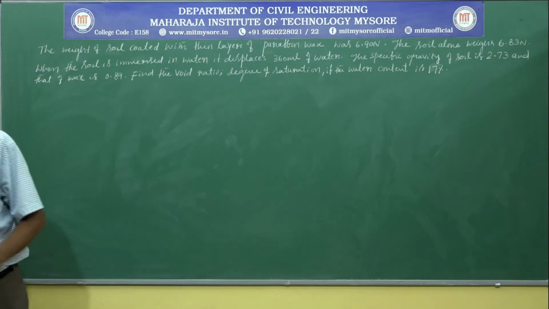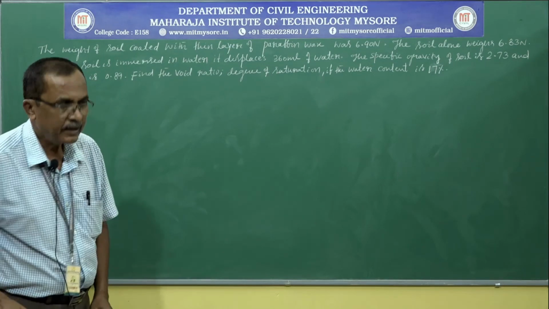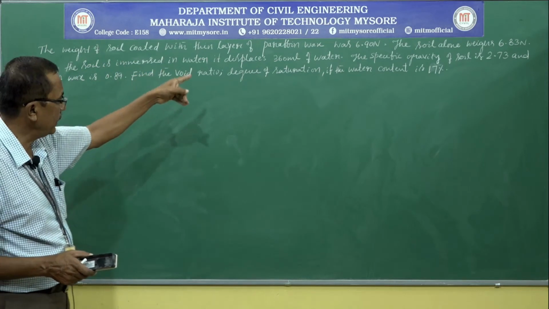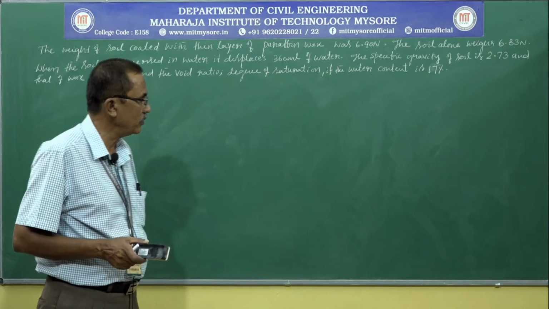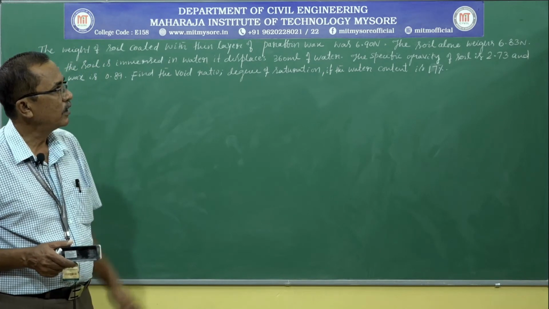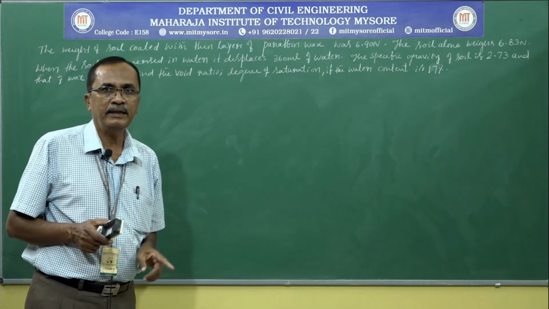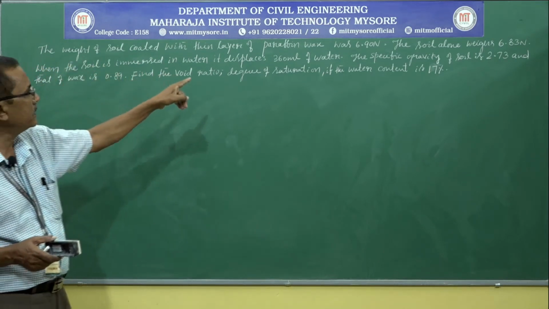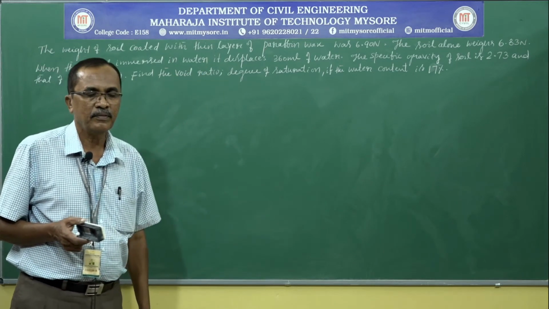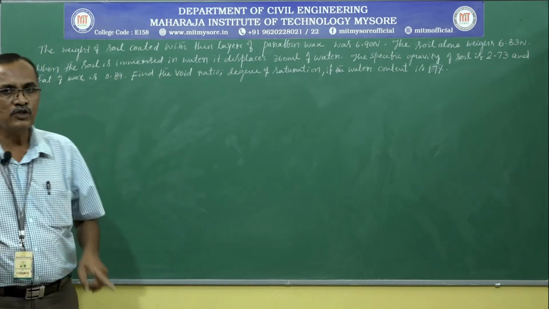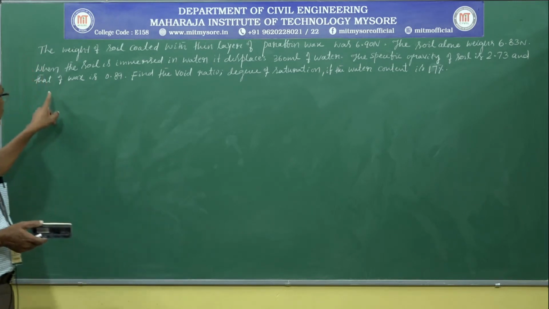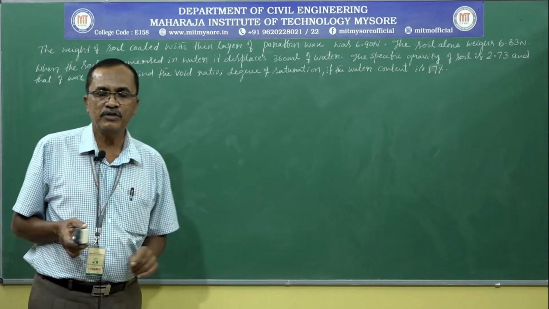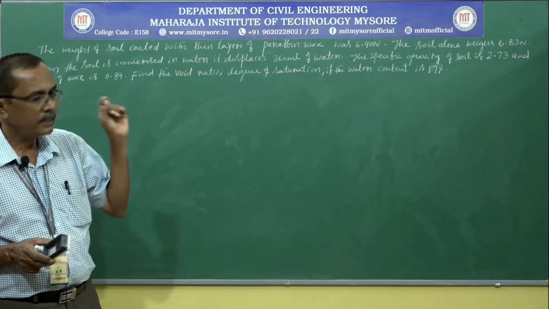Let us understand the problem, then we can solve easily. The weight of soil coated with thin layer of paraffin wax was 6.90 Newton. The soil alone weighs 6.83 Newton. When the soil is immersed in water, it displaces 360 ml of water. The specific gravity of soil is 2.73 and that of wax is 0.89. We are asked to find void ratio and degree of saturation of soil if the water content is 17%.